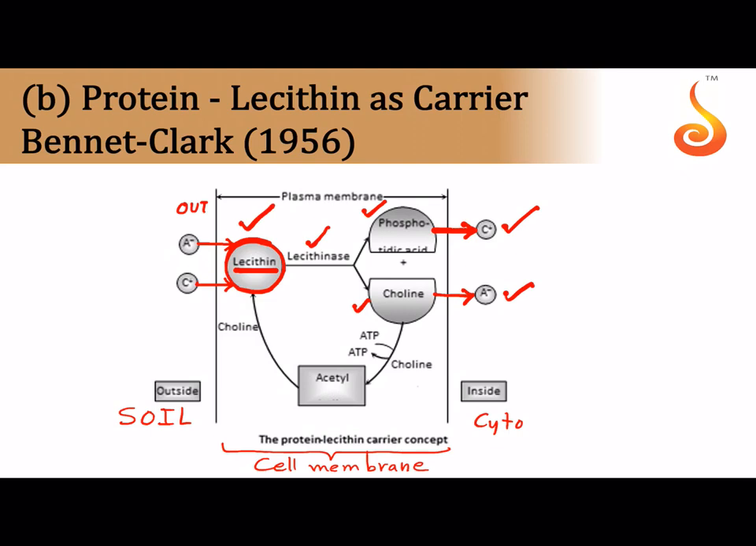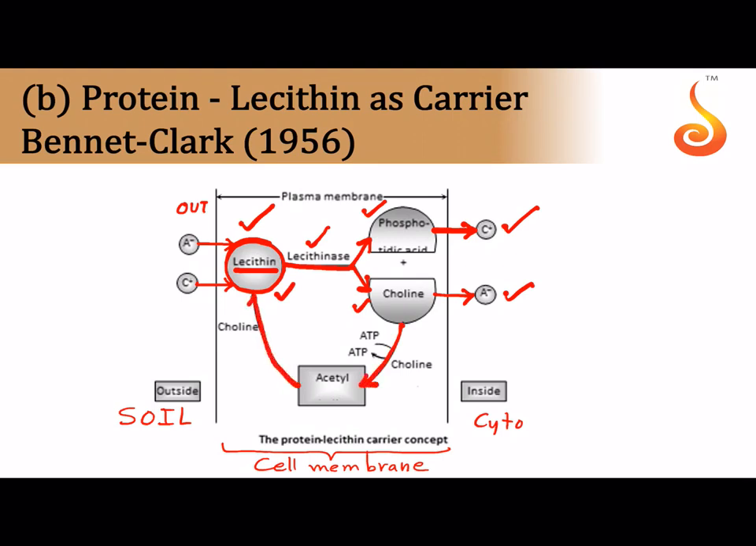For this lecithin to be able to release the anion and cation, should it remain as a lecithin or should it get broken down? It should get broken down in the presence of an enzyme called lecithinase. And what are the products of breakdown? Phosphatidic acid and choline, which are liberating the anion and cation to the inside. This is not it. We need to get back the lecithin. So this is the regeneration process.